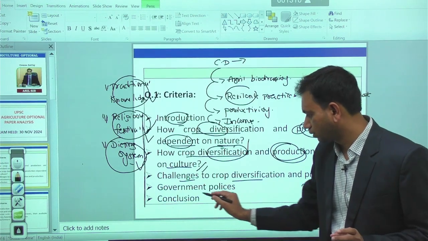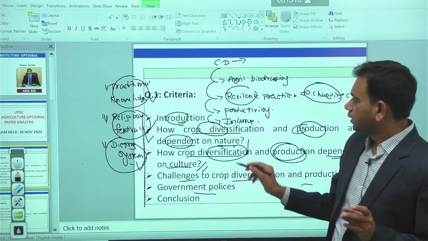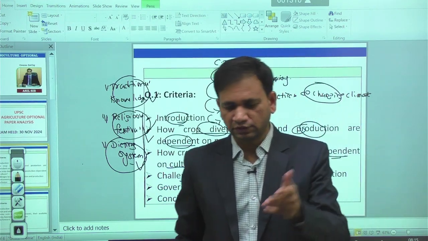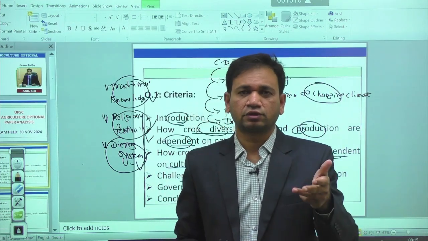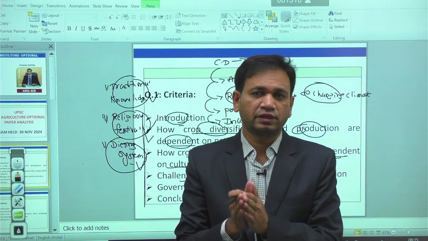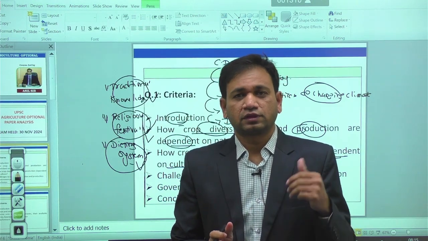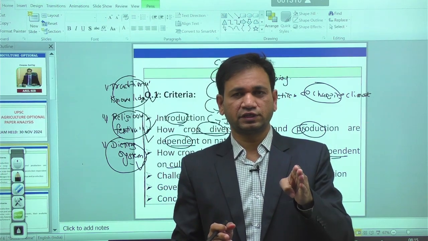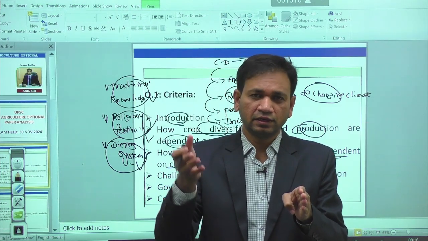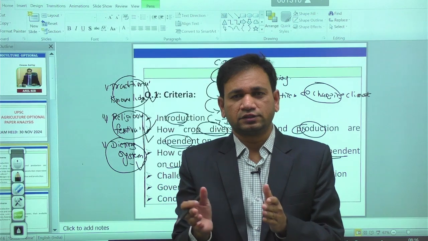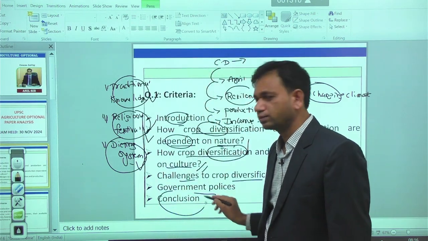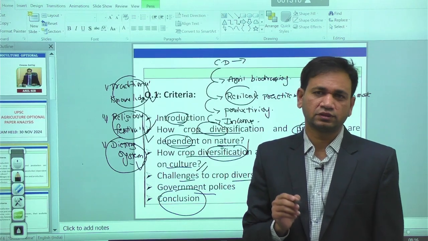Then you have to give some government policies. So, in order to promote the crop diversification and production in the given region, especially some state governments like the Haryana government and Telangana government are actively promoting awareness about the crop diversification system among the farmers. When there is more crop diversification, the income of the farmers can be enhanced. So that is the one positive thing we have. Then according to that, you need to show some kind of positive conclusion in the given question.